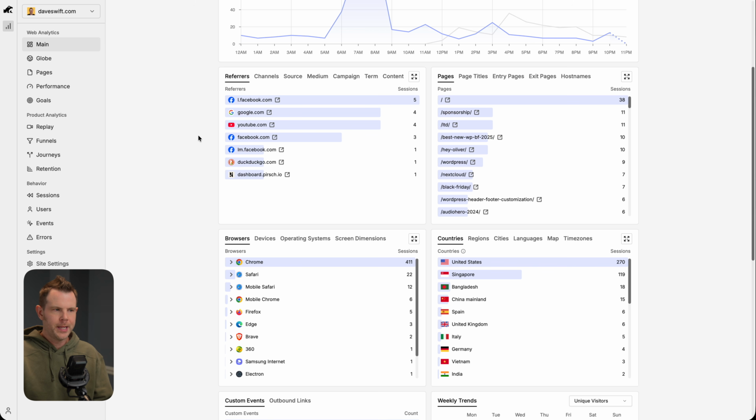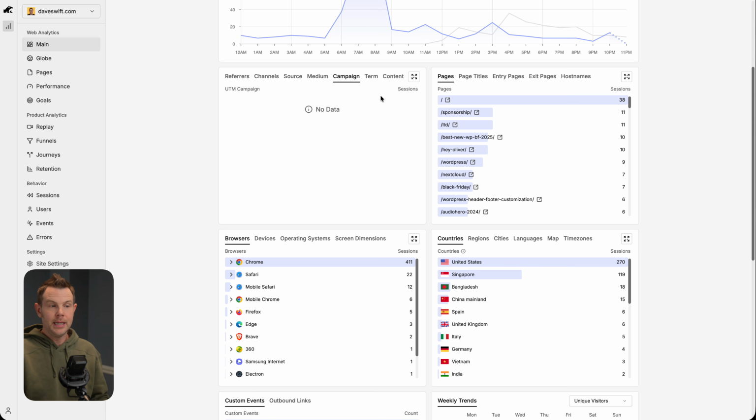So this first card here is all about how traffic is getting to your website, what websites are sending you traffic, as well as whether they're finding you via organic methods or search, which is considered channels. Then the next 5 categories over here are all about UTM parameters. Now, I don't usually use UTM parameters, so I don't have any information here. They're all blank. But if you do, these will populate. You'll be able to see what traffic was sent to you via which campaigns you're running and tracking via UTM.